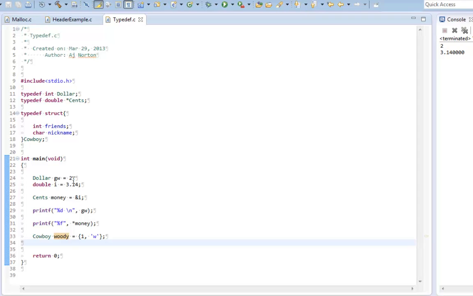Type definitions really help someone reading code. You don't even have to think something's of type integer. You know something's of type Dollar, so you know you're trying to symbolize dollars. It can also make code easier if you're doing exact applications. Say you're doing a bank account, you can literally have a variable called bank account ID, which is just an integer, but then you think, oh, those are the bank account IDs. And so that's really cool.